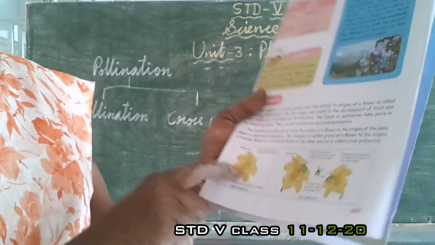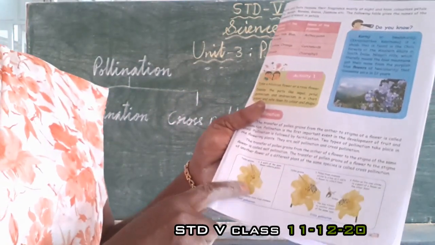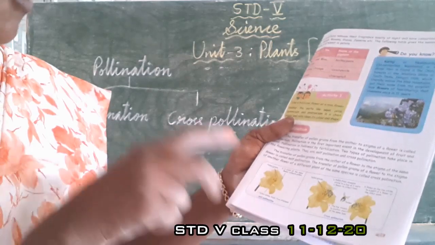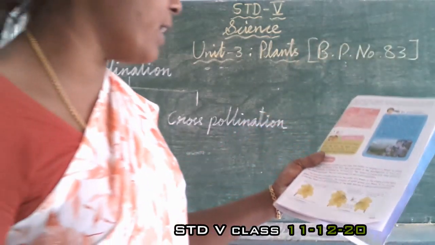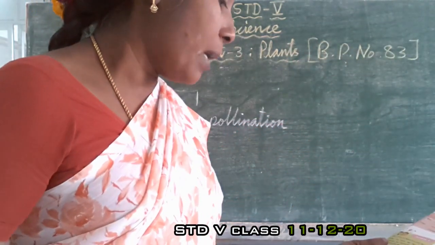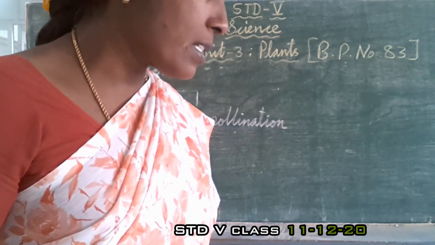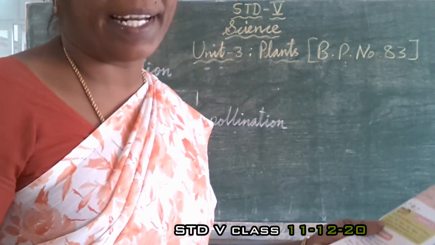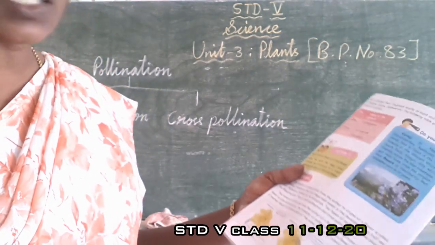For the transfer of pollen grains, when the pollen grains go to the stigma in the same flower, that is called self-pollination. A pistil of the same flower collects pollen. Then here, cross-pollination.